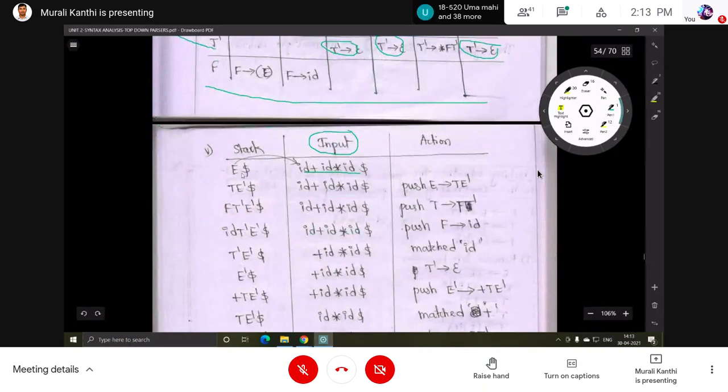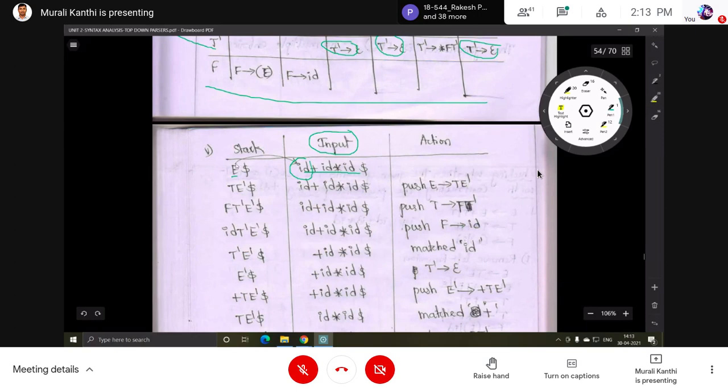So first, E is there in the stack. Why? Because it is the starting symbol of the grammar, so place it onto the stack. The input starts with id. This is the first symbol, scanning left to right, using leftmost derivation.